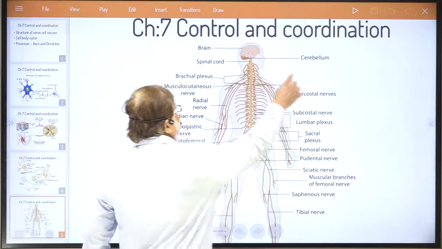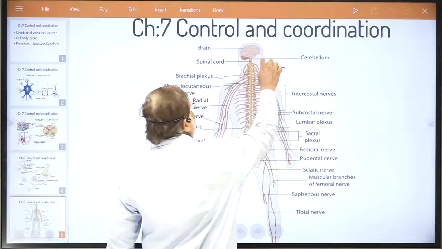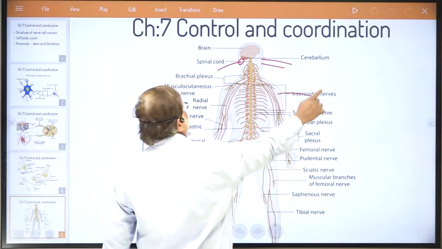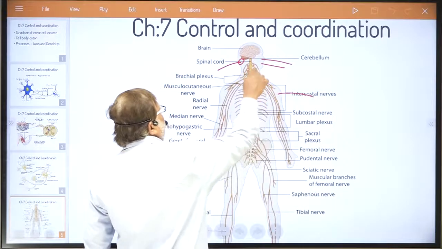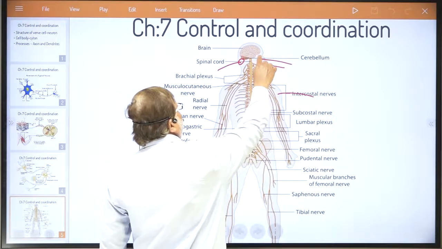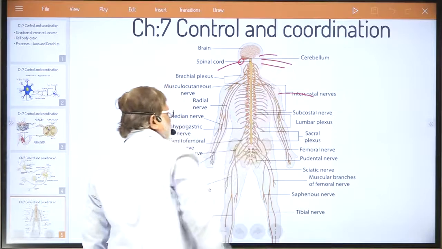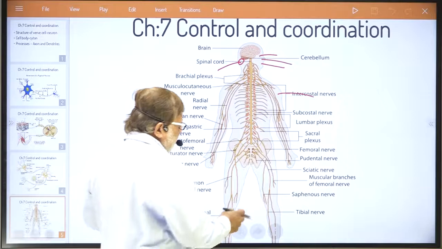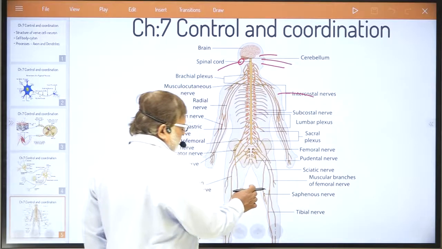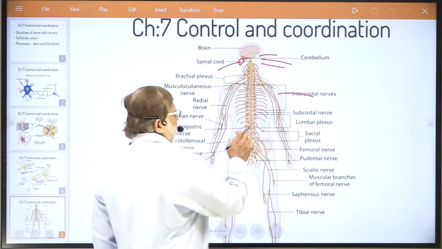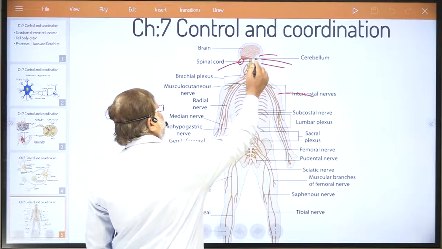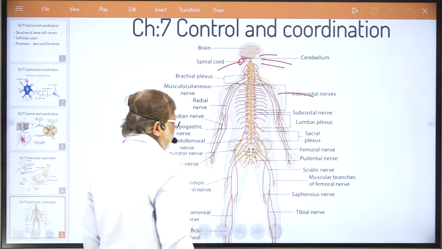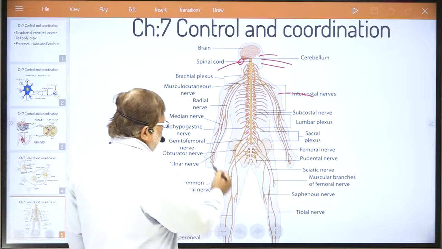Sense organs are present in the tongue, in the nose, in the ear, in your skin, and also in the eye. So what happens is, whenever any external stimuli are noticed by all these sense organs, they generate an electric signal.